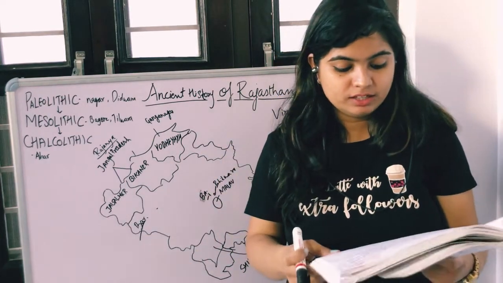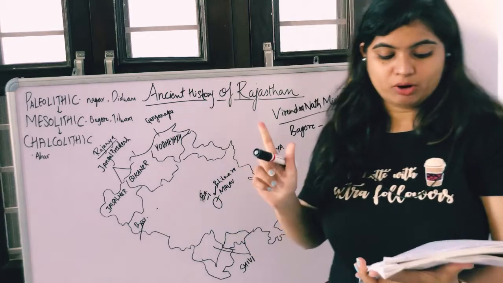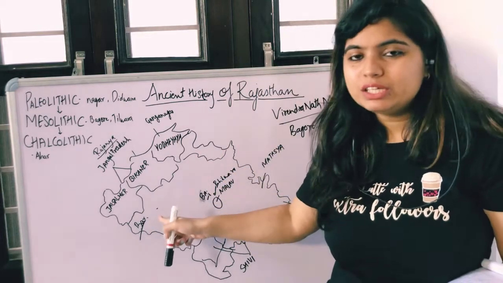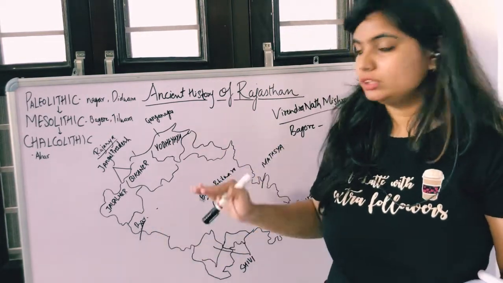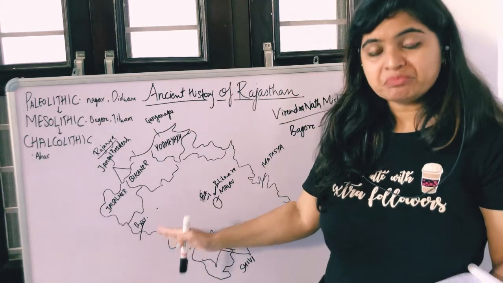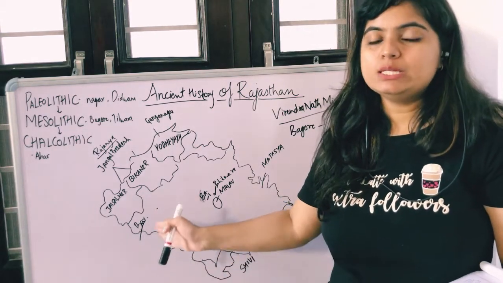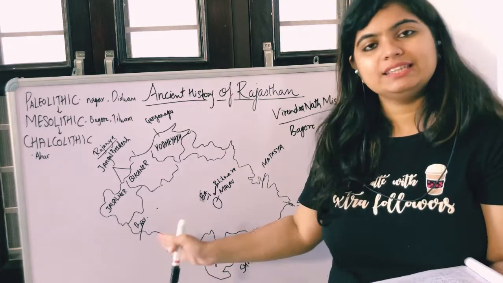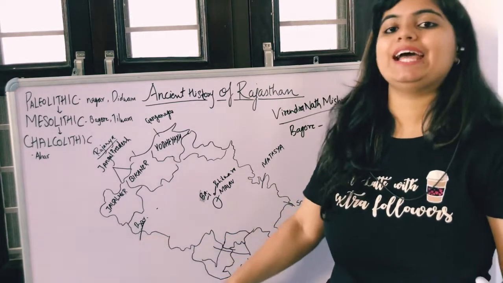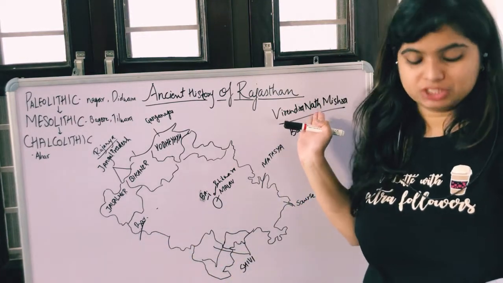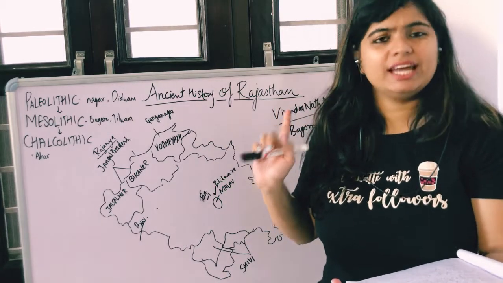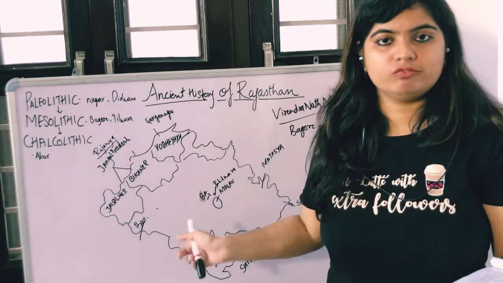Okay, there we go towards the important thing which I have told you here. Luni river passes from here. So this place which is Tilwara, here we get to know that Luni river passes from here, and this site was again excavated by Virendranath Mishra. Okay, and the evidence of animal husbandry was also found here.